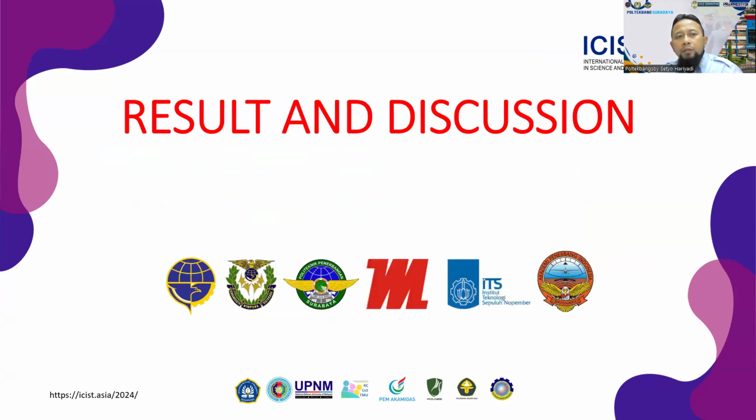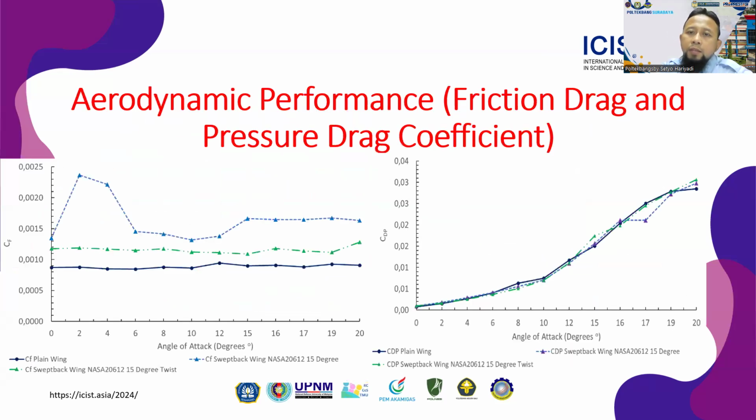Result and discussion. Aerodynamic performance in friction drag and pressure drag coefficient. From the friction drag coefficient result, it is found that the switchback wing configuration produces a higher skin friction coefficient than other configurations. This is influenced by the surface area of each configuration, although the value of the skin friction coefficient is relatively smaller than other types of drag.